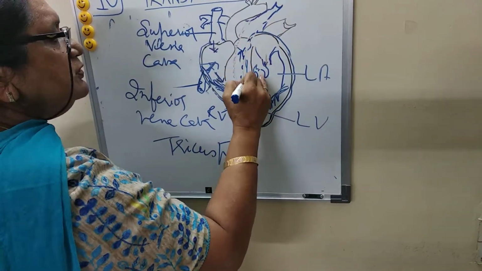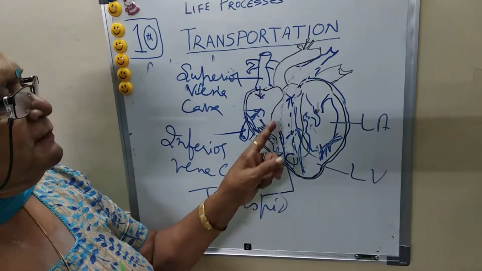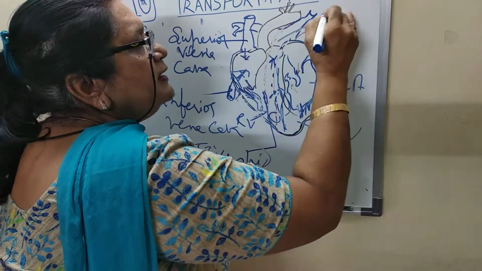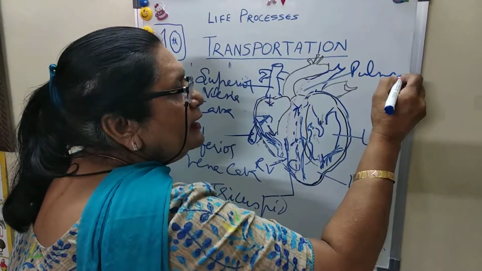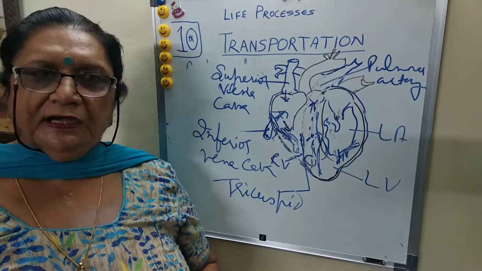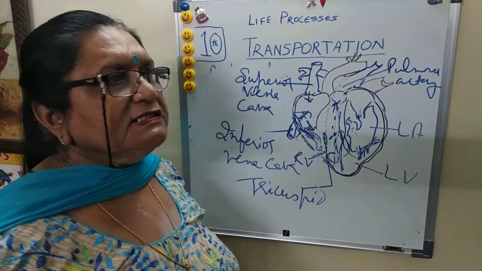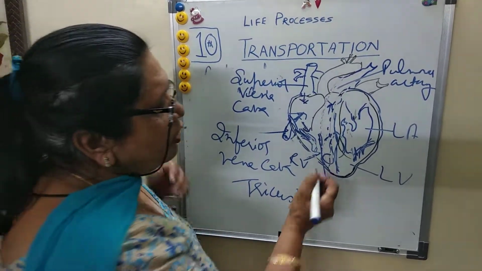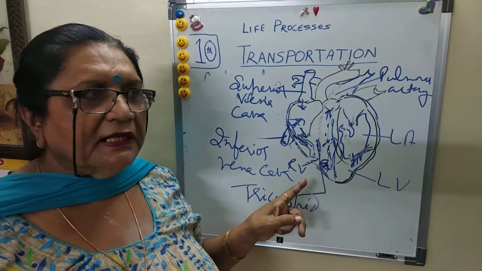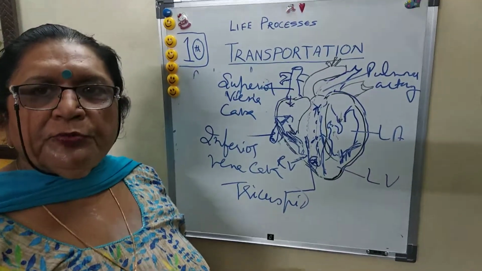You can show it with a dotted line, or in your book it is shown with arrows. The pulmonary artery carries this blood to the lungs. That is deoxygenated blood, and all these are under the control of valves, called semilunar valves. So the right side receives impure blood.